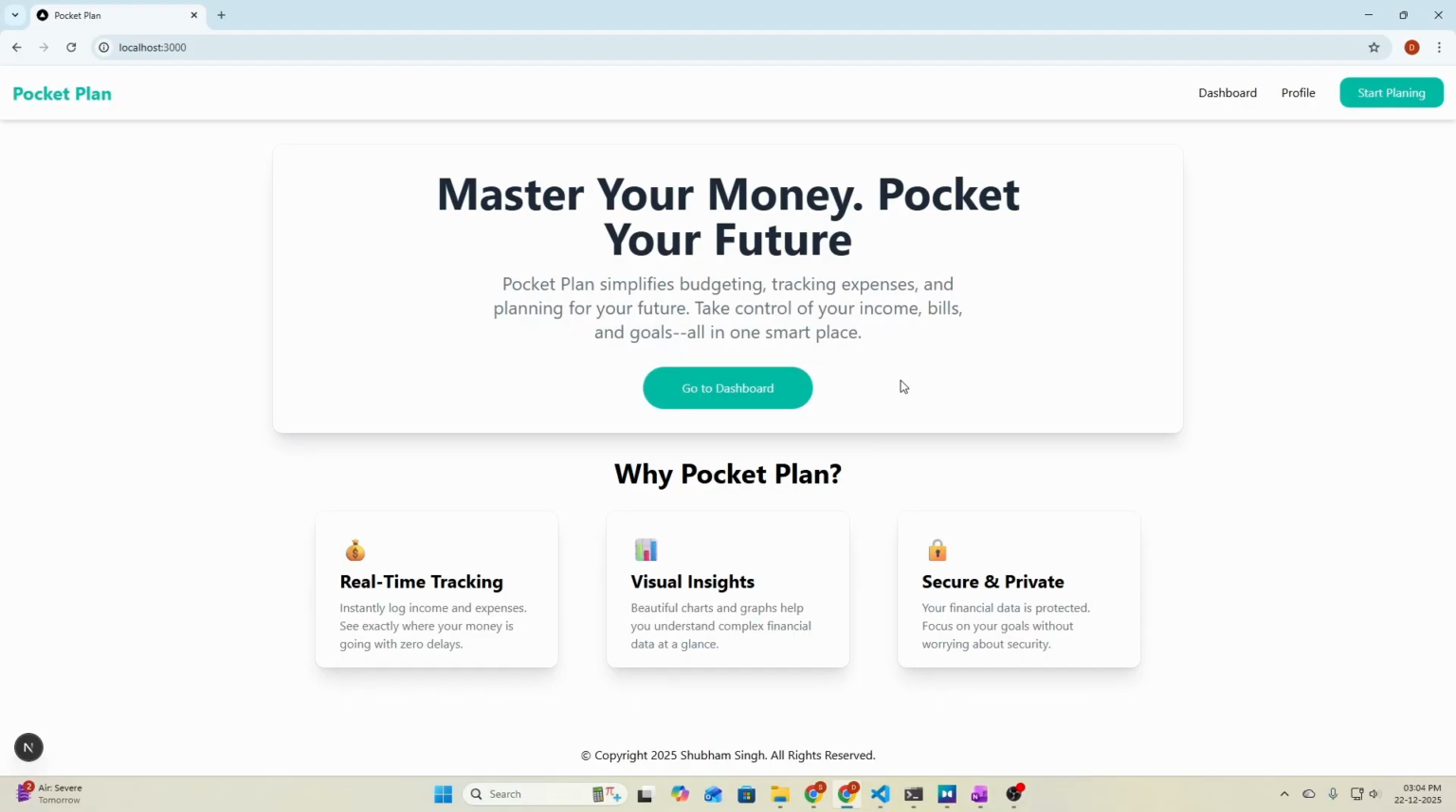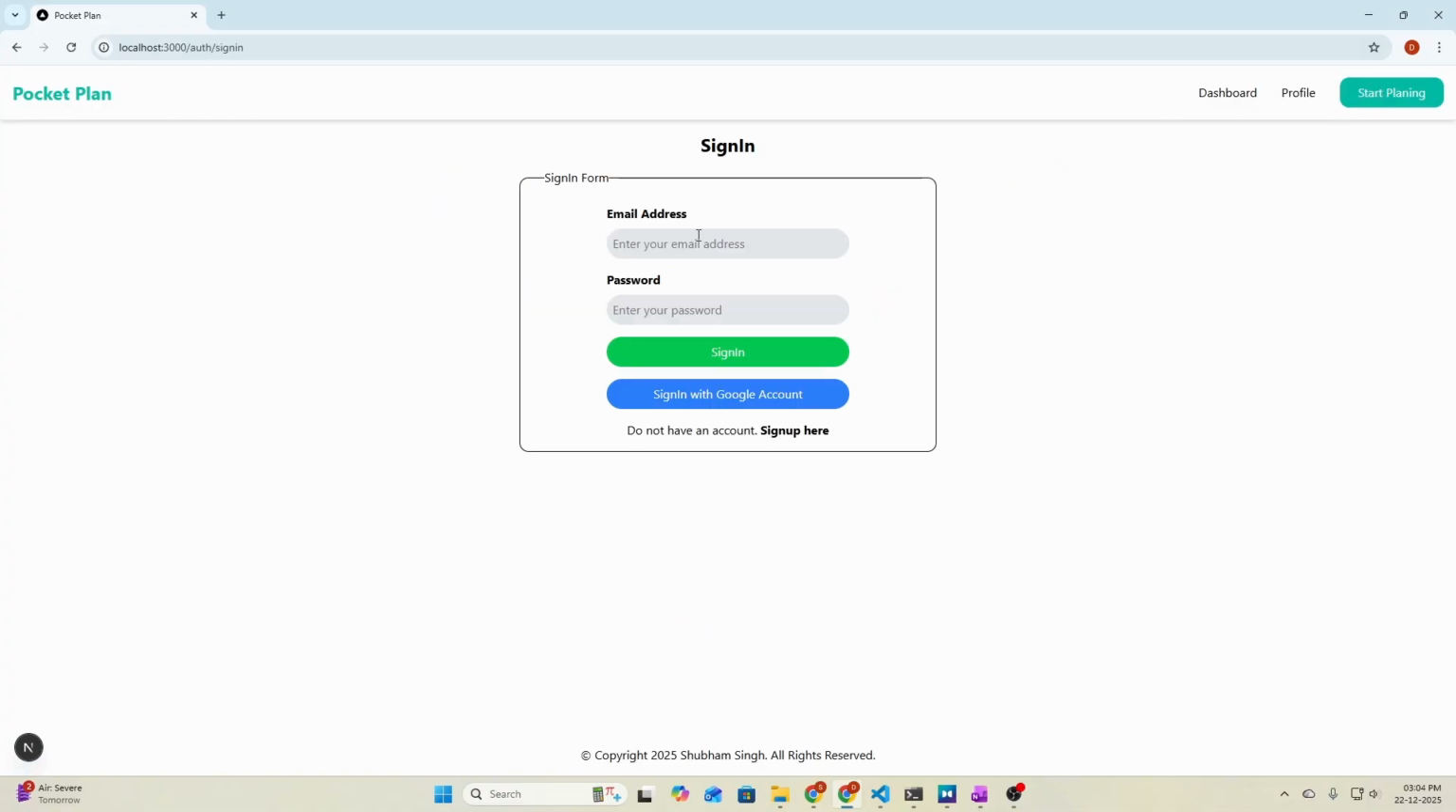Yo, hello guys, welcome back to another video of our Pocket Plan project, and today we are going to build our dashboard page. That's right, we are going to build our Pocket Plan dashboard page. We currently have a start planning page, that is the plan page, and we have protected it with Firebase authentication. So the plan page can only be opened when the user is signed in with our website.